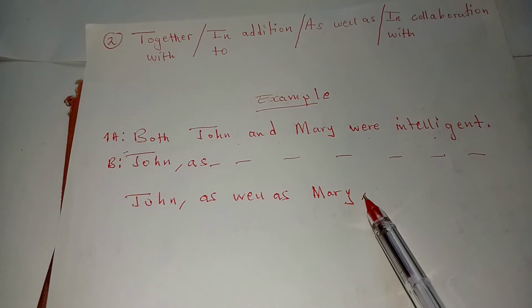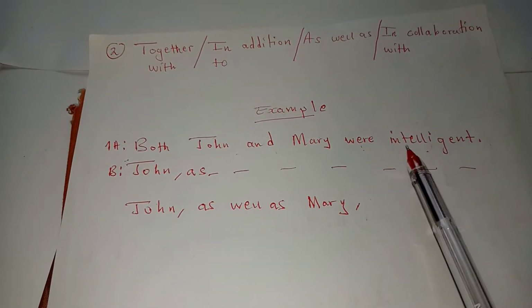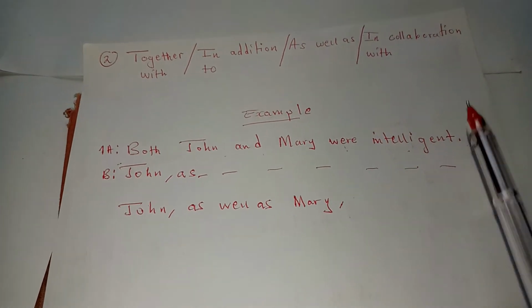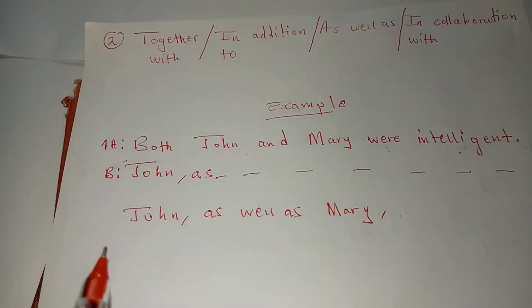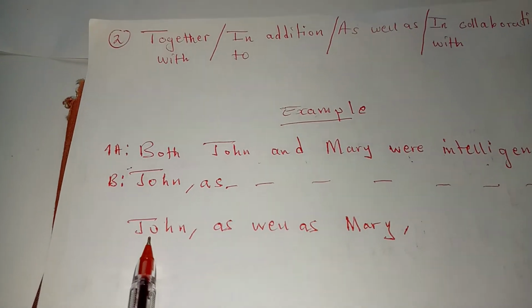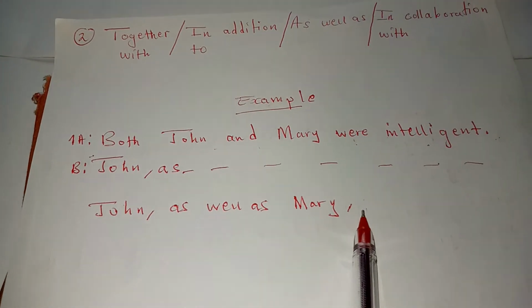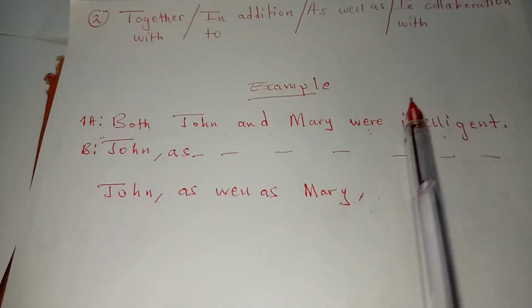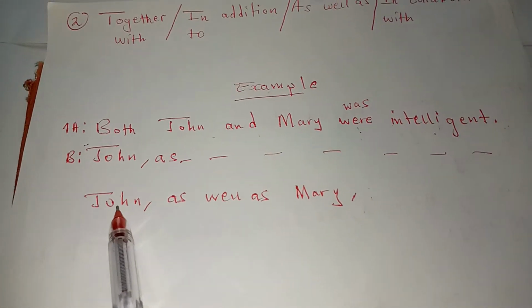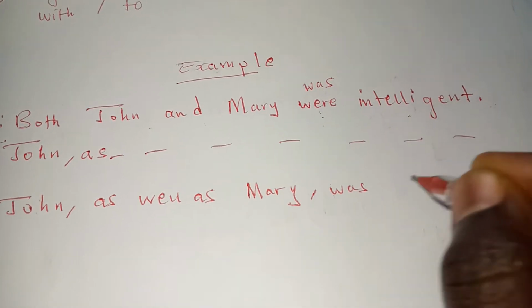So having done that, we are remaining with "were intelligent". The verb that you put after the second comma should sound right when read with the first subject, or it should correspond with the first subject. You can't say "John were intelligent". So this "were" will change to "was". Hence you have John was intelligent.